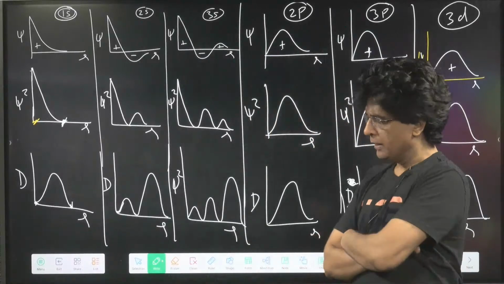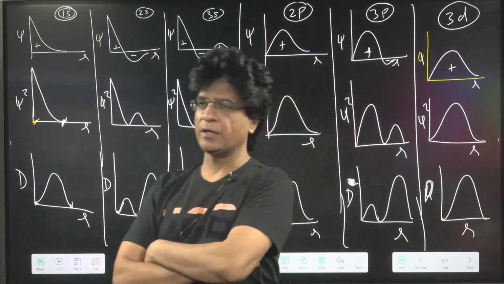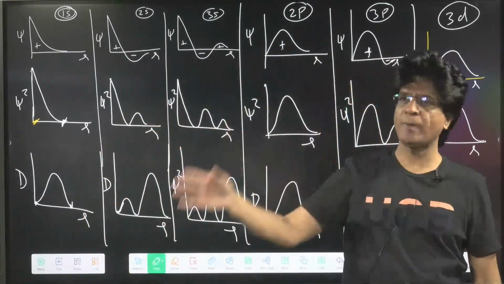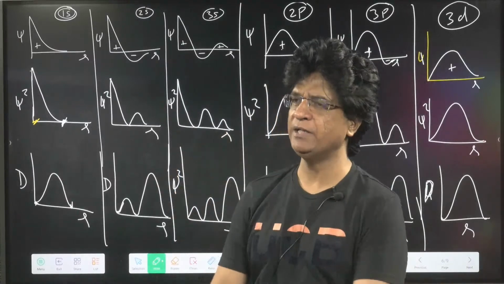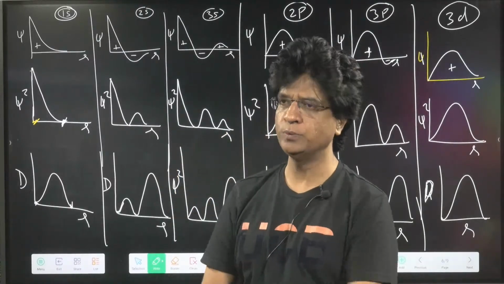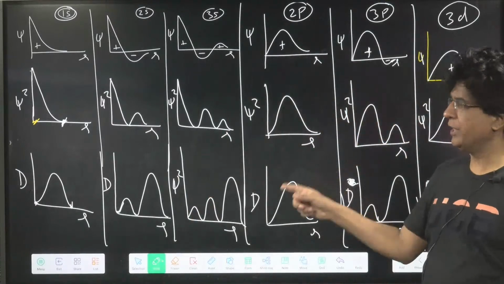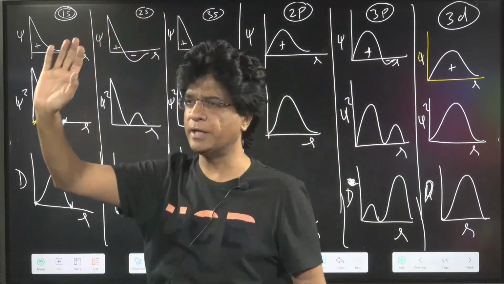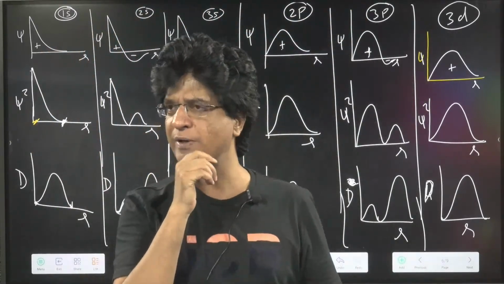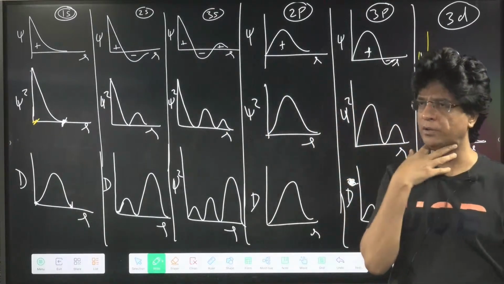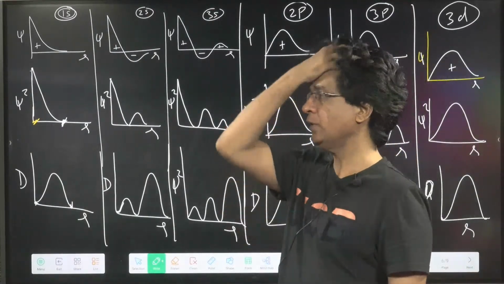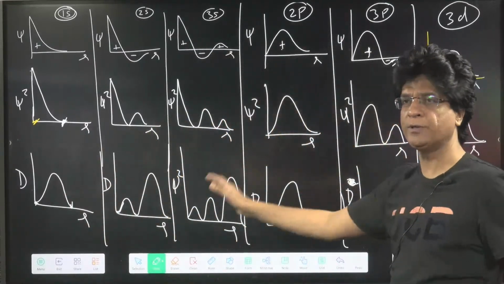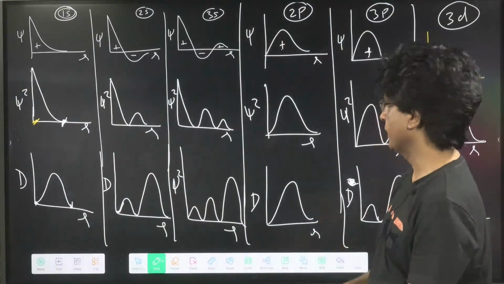Okay, great. Psi and psi square of P, D, F, G, H subshells or orbitals begin with zero value. True or false? True. Also, the probability distribution function D, the graph of all D, all the D begins with zero. True or false? Very good. And in capital D, the height of the mountains keeps on increasing. True or false? Good. Very good.